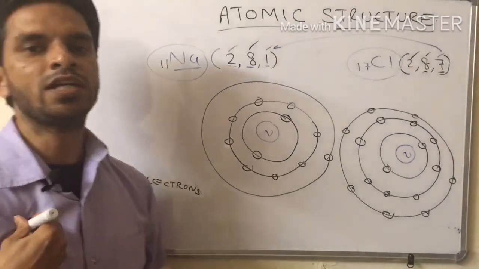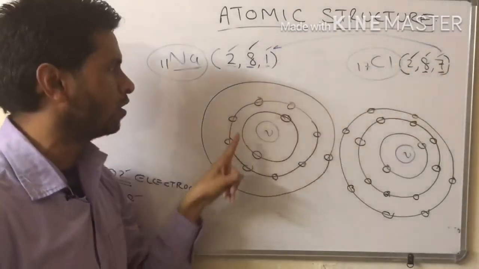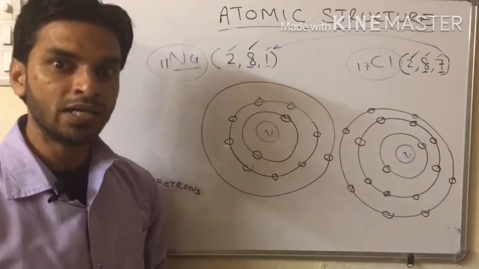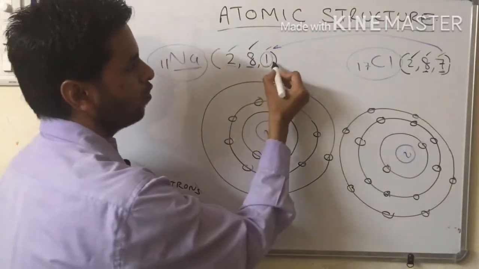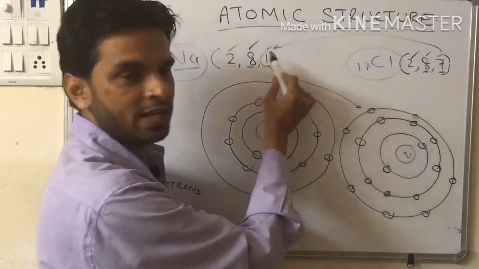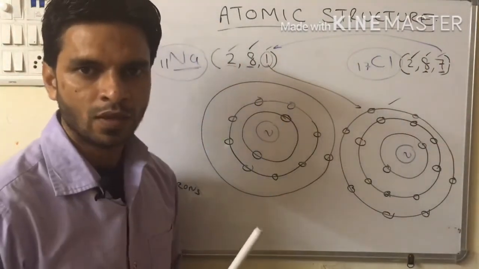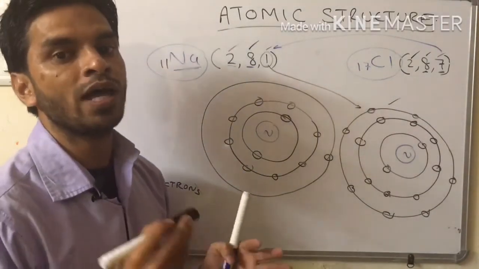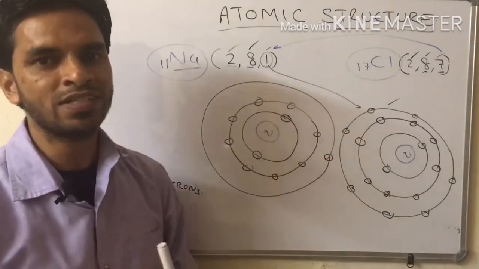But nature doesn't allow this. Why? Because shifting 7 electrons over here will consume more energy. But one thing could be done. We can shift only 1 electron over here. If we shift this one single electron, chlorine will get settled and become stable, and it will also require less energy because only 1 electron will be moving from its place.